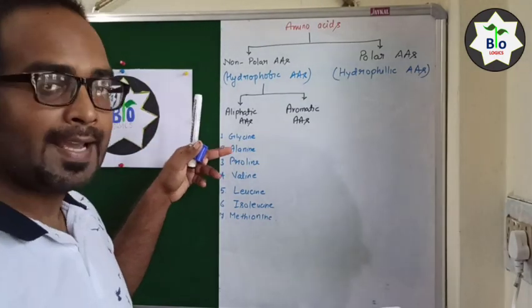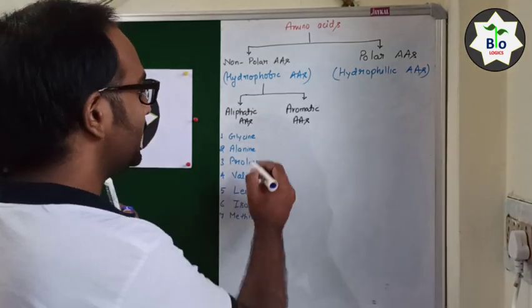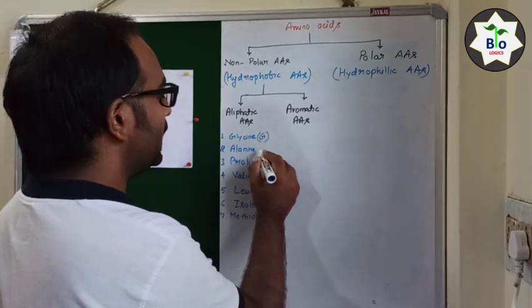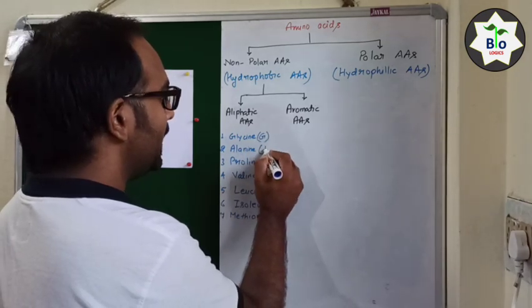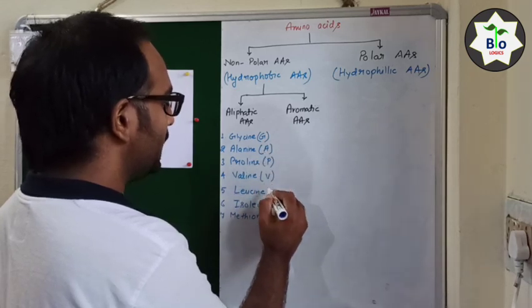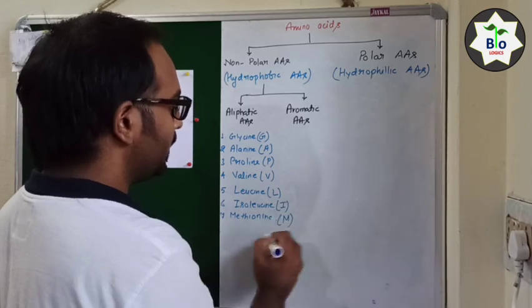Okay, glycine, alanine, proline, valine, leucine, isoleucine, and methionine. They are also represented by single letter forms: glycine is represented by G, alanine by A, proline by P, valine by V, leucine by L, isoleucine by I, and methionine by M.